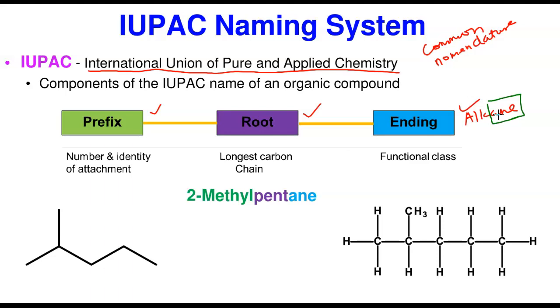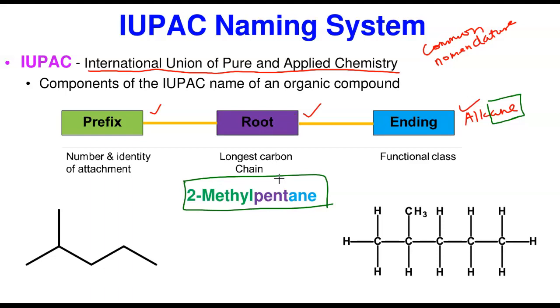Okay, let's see what happens. To demonstrate this, I came up with an example. We're going to use these two, which are the same molecule. If I count, 1, 2, 3, 4, 5, and again 1, 2, 3, 4, 5, I just want to make sure I didn't make a mistake. So I'm going to use it to demonstrate the IUPAC system of nomenclature. This is the name of this compound. Look at how I did it. The green part, 2-methyl, is the prefix. The purple color here, if I'm not mistaken, I'm bad with colors, is pent, the root name.